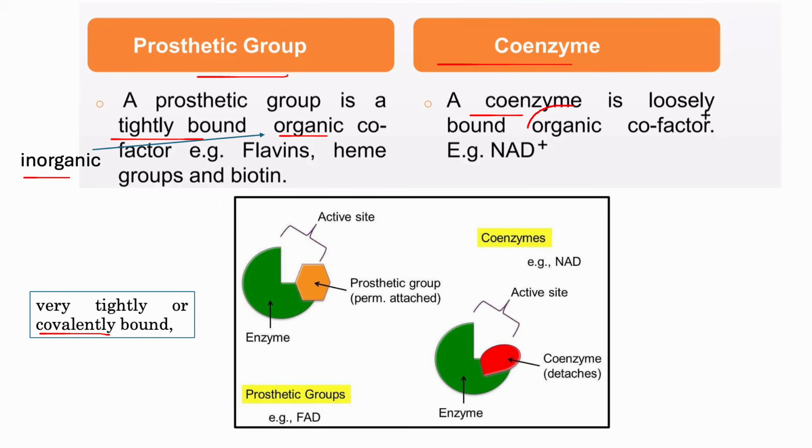Bear in mind, only the coenzyme is the organic cofactor, and it is loosely attached to the protein part of an enzyme. In the case of a prosthetic group, it is tightly attached, and it may be organic or inorganic. For example, FAD is a prosthetic group, and NAD is an example of a coenzyme.